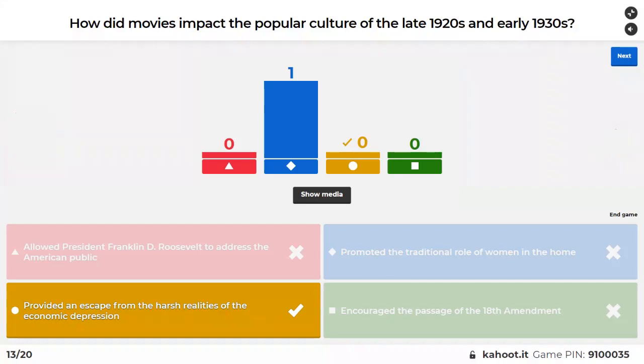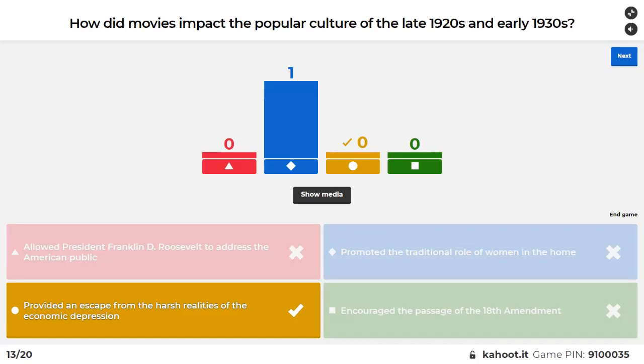And I don't think the slides did this justice, so I wouldn't be too sad about that, Ryan. It did also promote the traditional role of women because it made them seem like they were just people that stay in the house and take care of the kids. In some cases, I'm not going to argue that, but a lot of these movies, the real thing, and what they always teach us, is they provide this escape from the reality of the time.